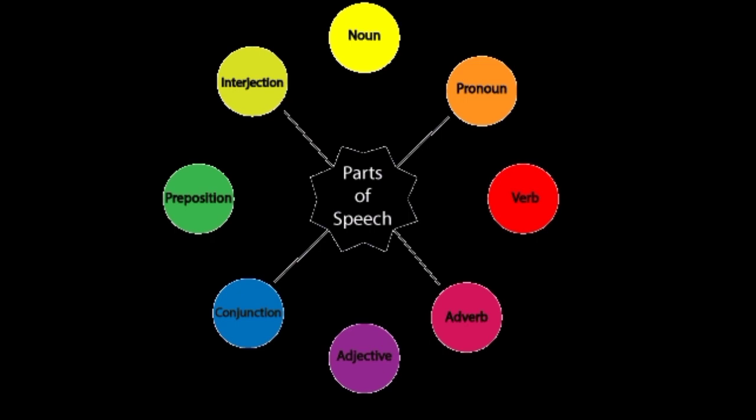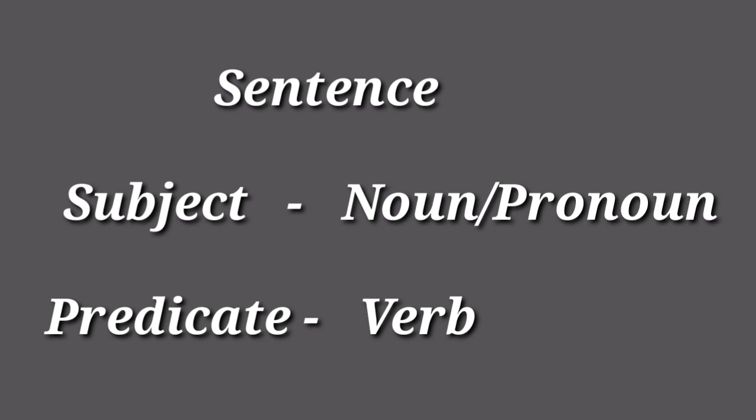Among these, verb is also one of the parts of speech and it is the most important part of a sentence. A sentence, we all know, is a group of words arranged in such a way that it may convey a message in a sensible way. A sentence is divided into two parts: the subject part and the predicate part. The subject part has a noun or pronoun, and the predicate part has the verb.